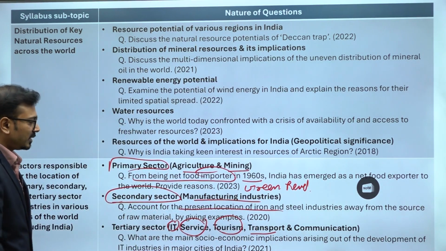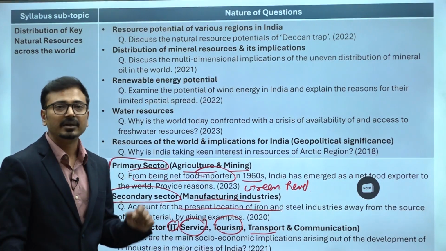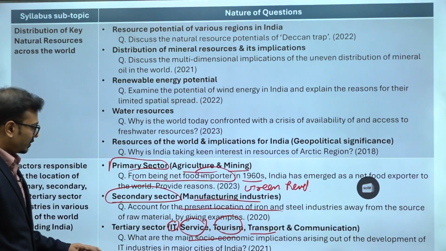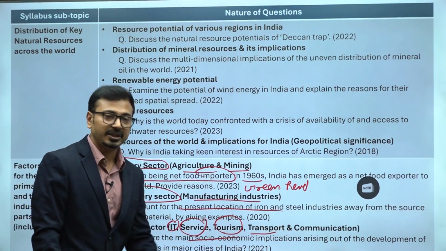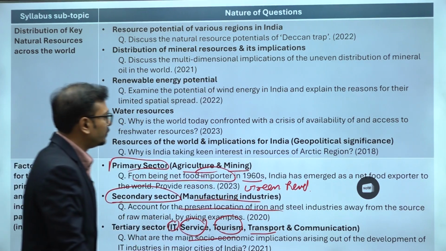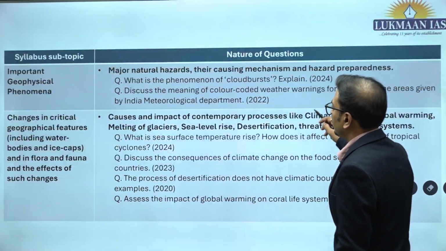So they can ask questions like, what is the significance of straits and isthmus in international trade? That was a question. What are the main socio-economic implications arising out of development of IT industries in major cities of India? So they are asking implications. We should be ready with such kinds of questions that are being asked in this part of your syllabus.